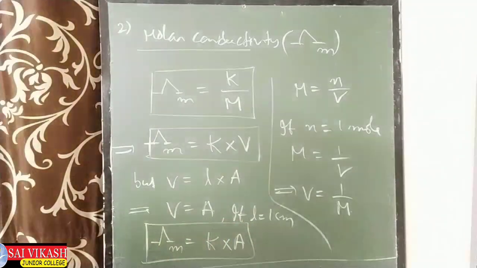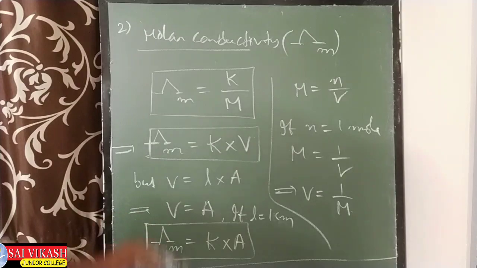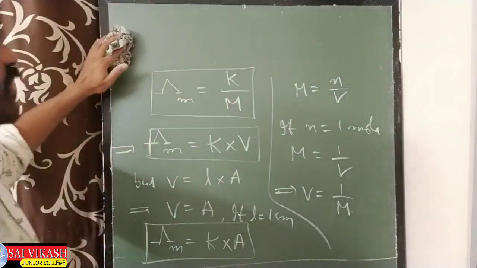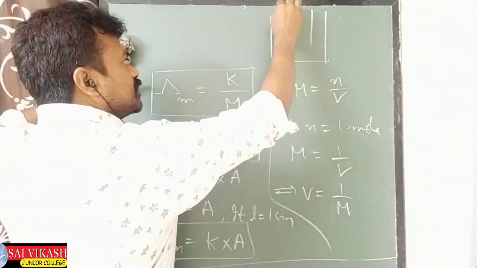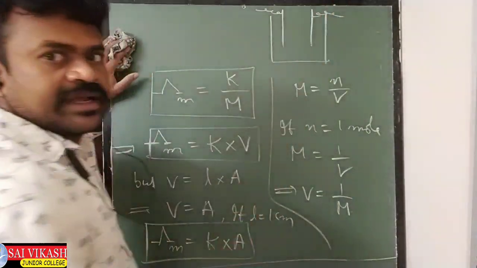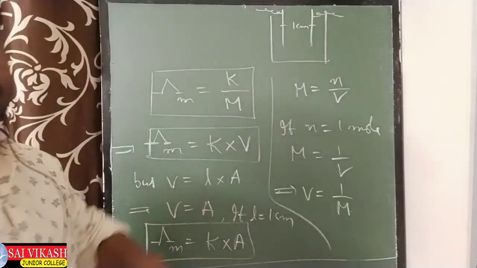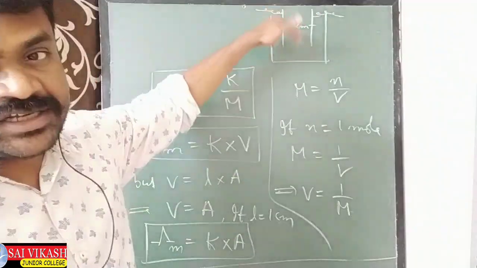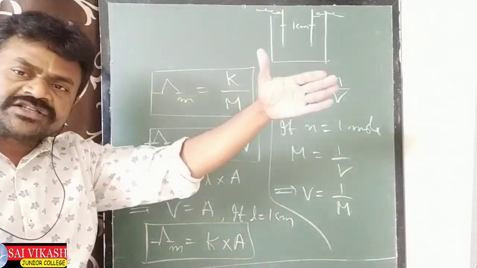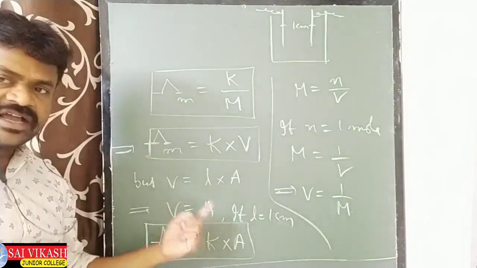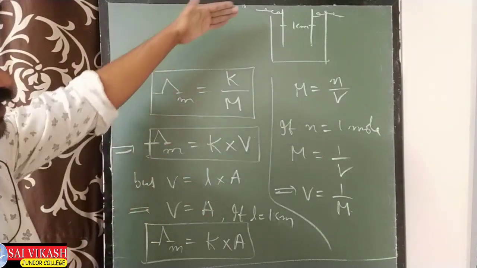K into A. See, how do you define this molar conductivity now? ये molar conductivity definition समझ में आने के लिए, see, मैं ये same ले रहा हूँ. इधर electrodes ले रहा हूँ. Electrodes माने cathode, anode. These two are separated by 1 centimeter length, and the area of cross section should be taken as more. A large area of cross section ले लेंगे. इसलिए I am not taking as 1 centimeter square. ये area of cross section मैंने ज़्यादा ले लिया.